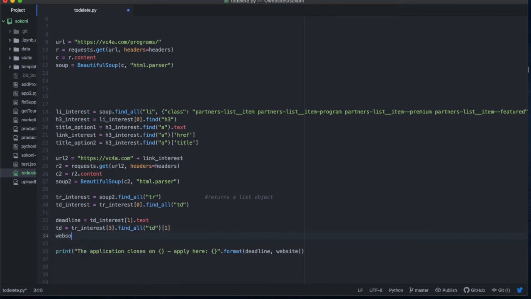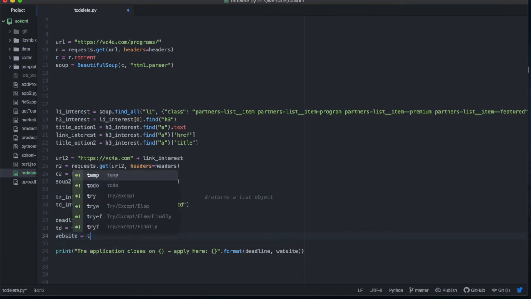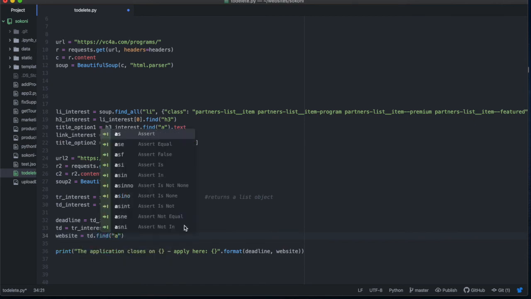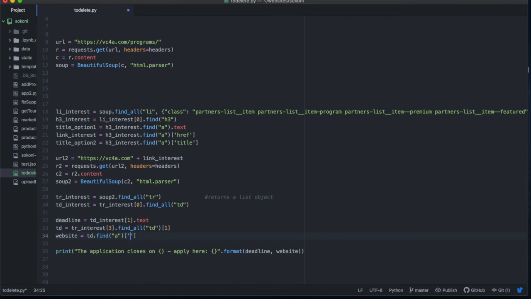Okay, the website is equal to the TD, find the A. So we have to find the A first, then we can get the href.